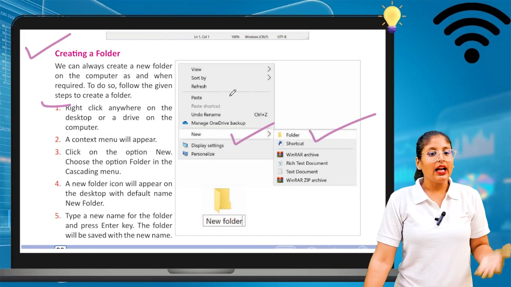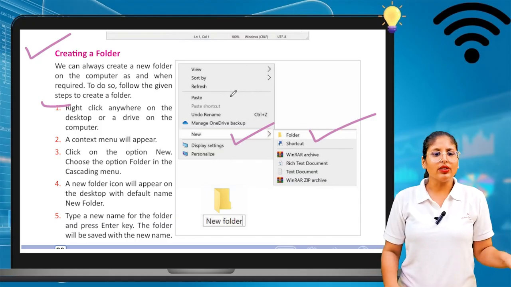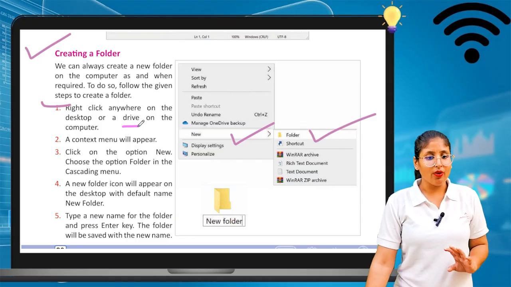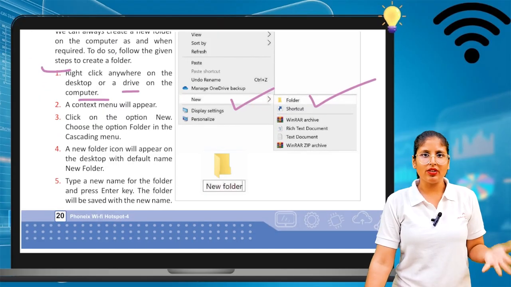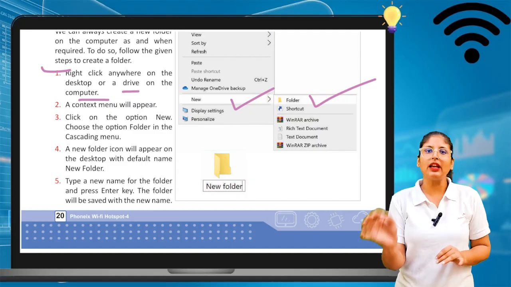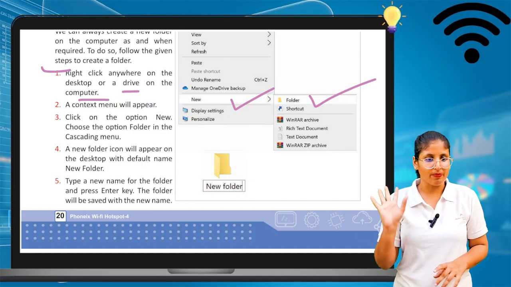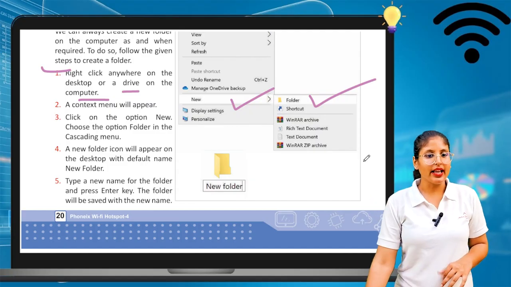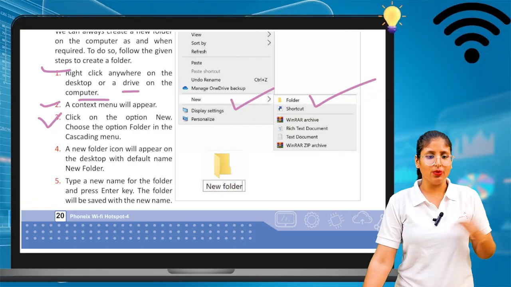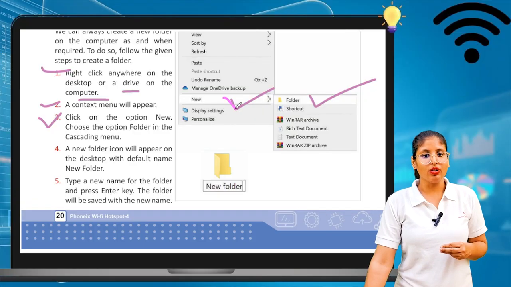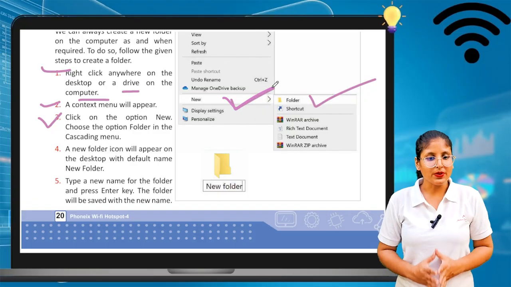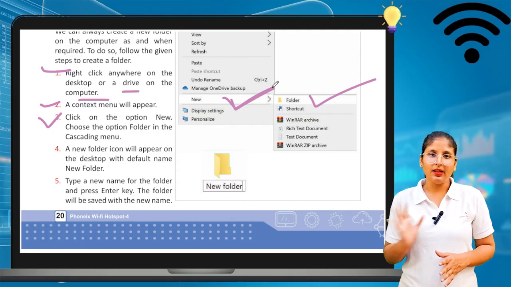First, right click anywhere on the desktop or a drive on a computer. So right click should be there on the desktop. Anywhere you can, basically on the desktop, right click. Second, a context menu will appear. Third, click on the option New. Then you have to move on the New option. Choose the option Folder in the cascading menu.